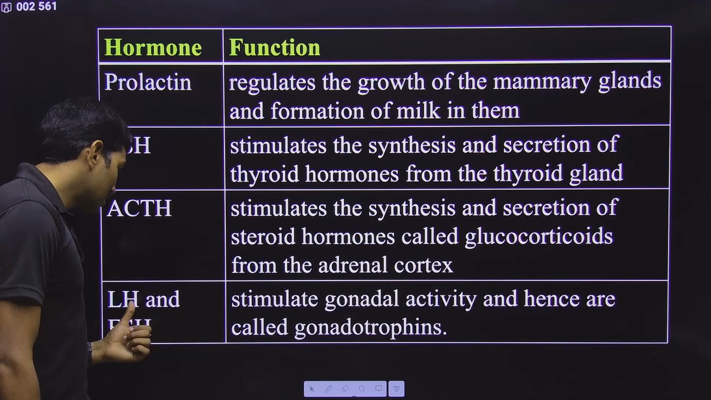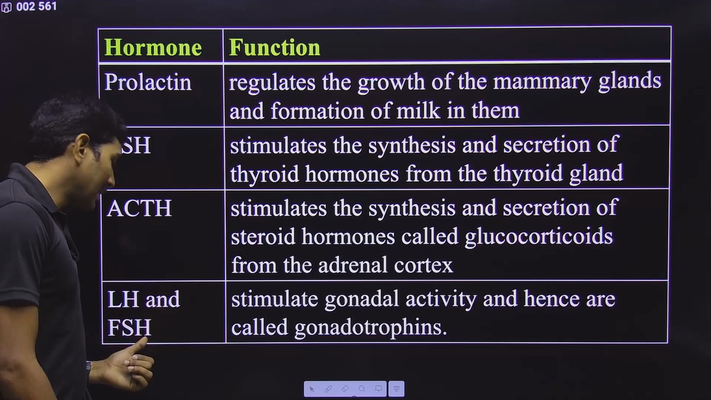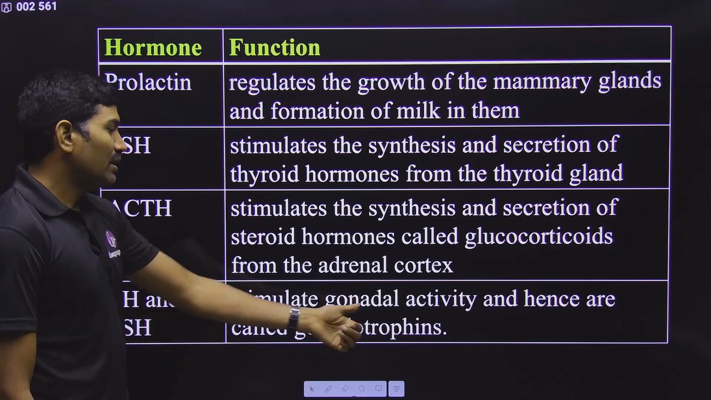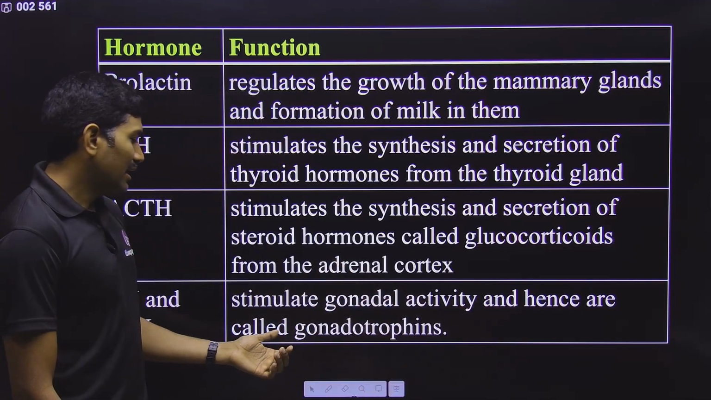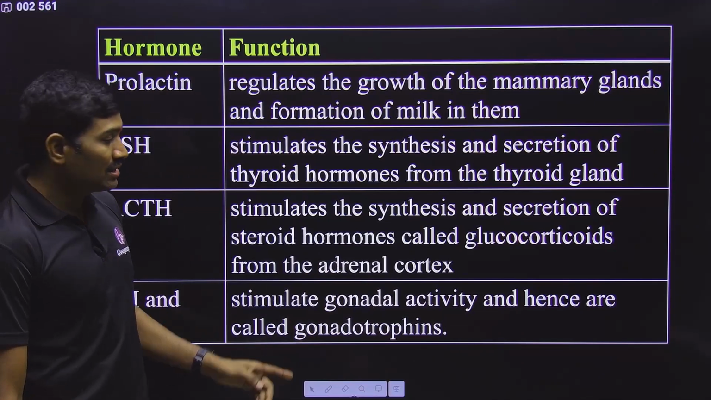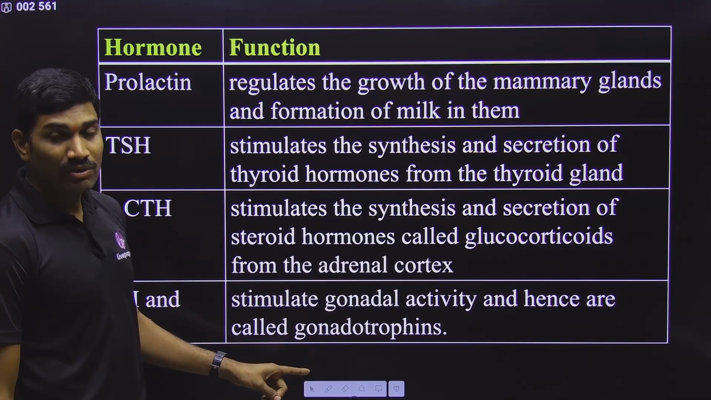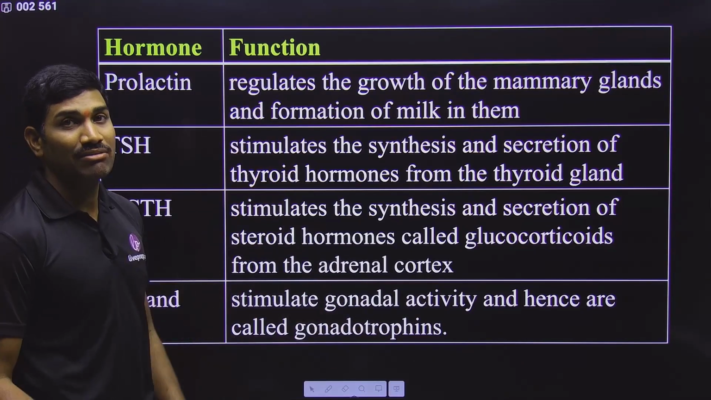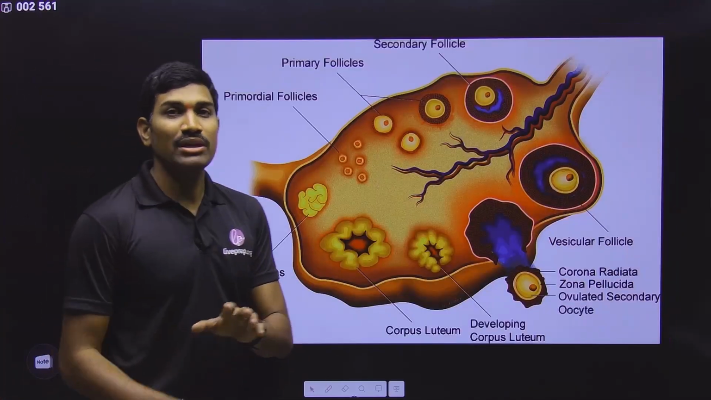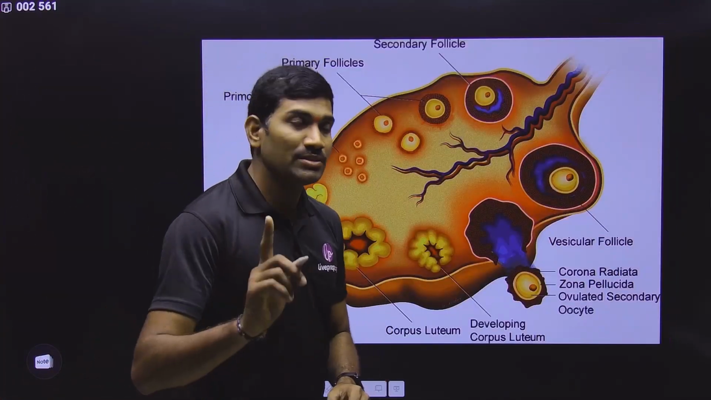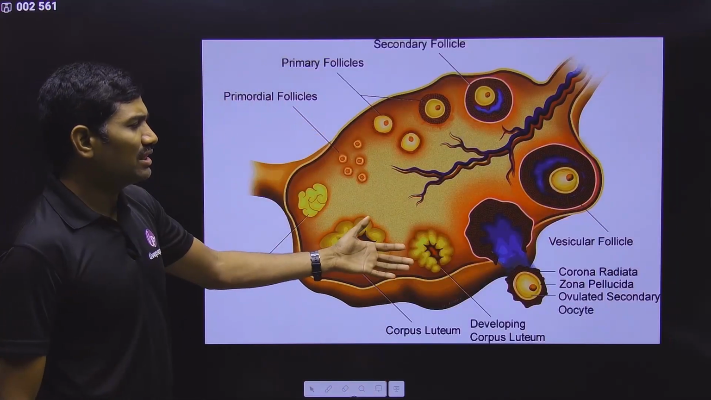Next one, LH, luteinizing hormone, and follicle stimulating hormone. They stimulate the gonadal activity and hence they are called gonadotropins. But with respect to males, what is the activity? With respect to females, what is the activity? Very clearly I have informed in that particular flow chart, so please observe that carefully. This is what they are talking about here.